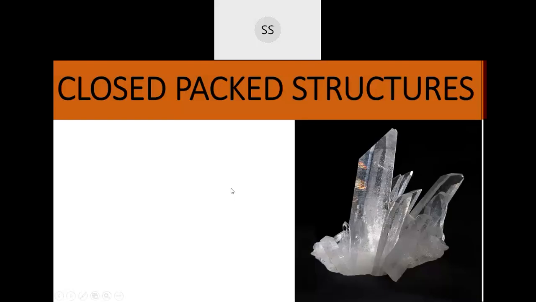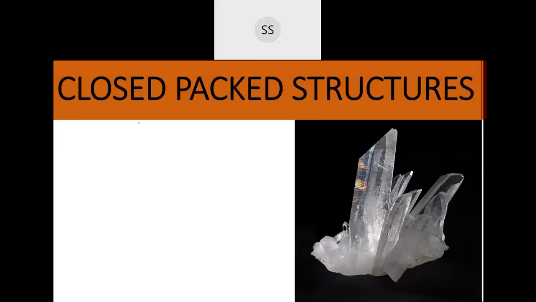So let's start with today's topic. Today you're going to learn about close pack structures. When a crystal is formed, you can see here one picture I've put of a crystal. In the formation of the crystal, these constituent particles will get closely packed with each other. That packing, that arrangement where the maximum number of particles occupy the minimum space, that kind of arrangement is called